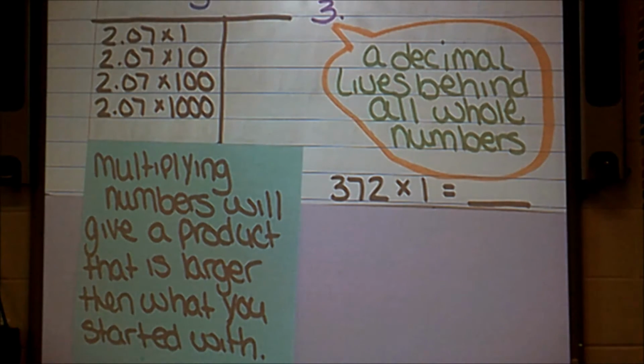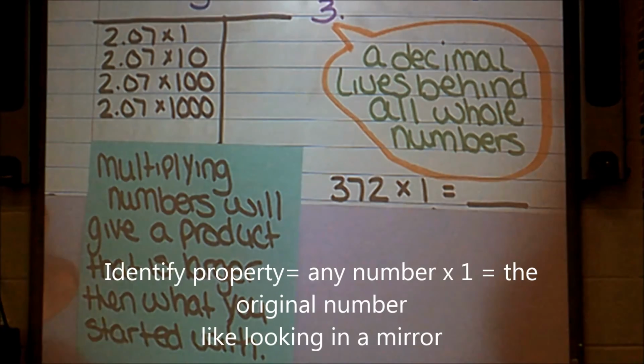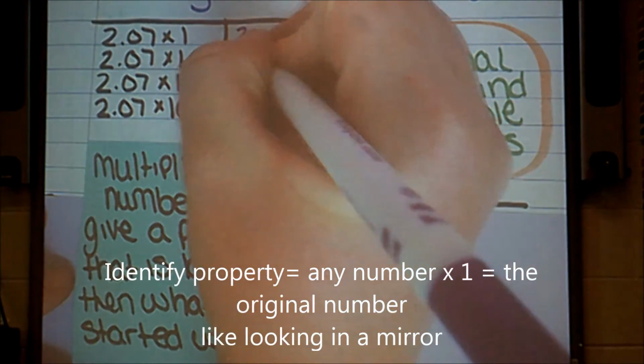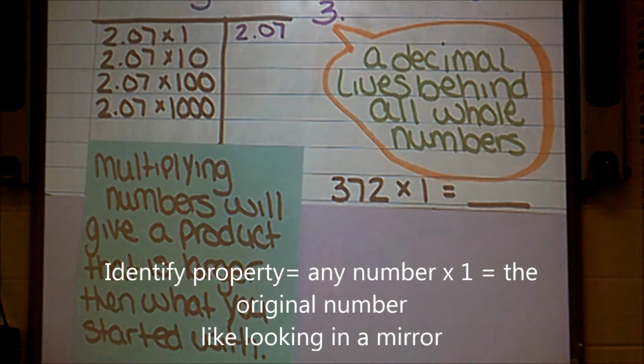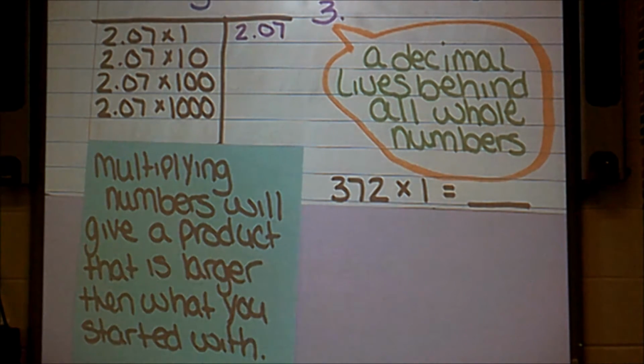So going along, I'm going to solve these. 2 7/100 times 1, we know, because of the identity property, is 2 7/100. Now 2 7/100 times 10, according to my post-it note, I should get a larger number than what I started with.